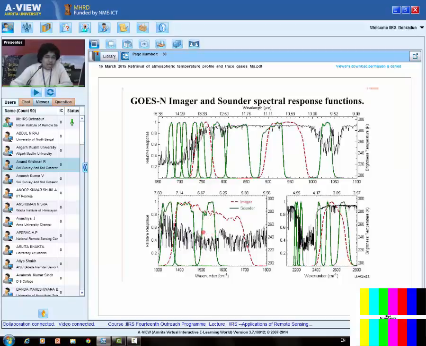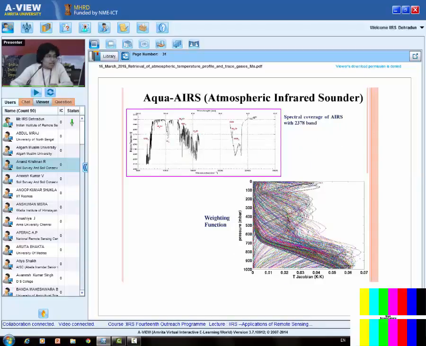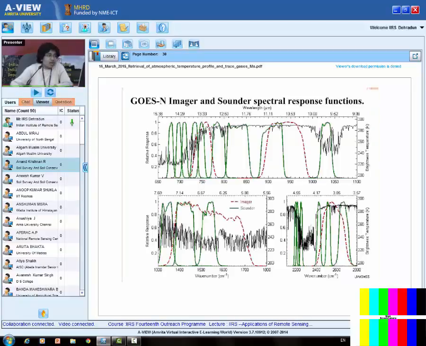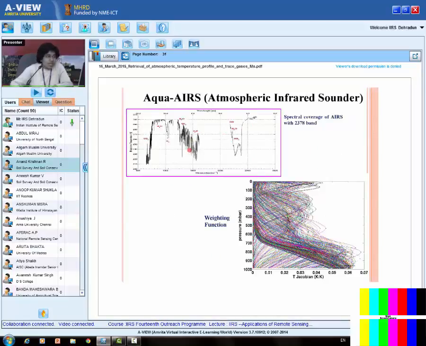So we see the bands are very wide, if we compare with the AIRS sounder. AIRS has around 2000 bands. However, the GOES sounder has only 18 bands, so these bands are very wide. But in the case of AIRS, we have small bands spread in this region, and these are the weighting functions corresponding to these bands. So we have the information at various levels in the atmosphere, but we need to take care that these are overlapping bands, so the information is overlapping. So all bands are not useful. We need to get the useful bands of it.